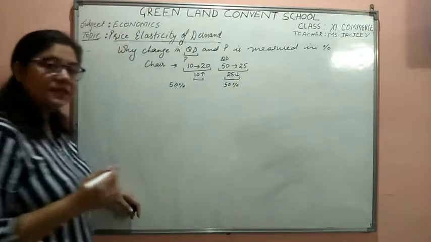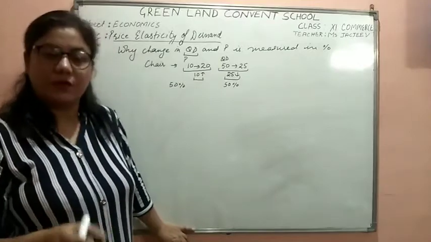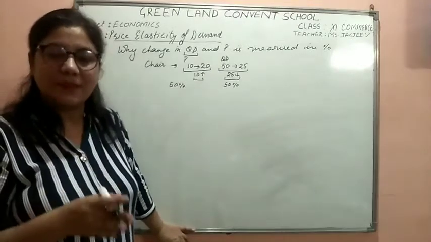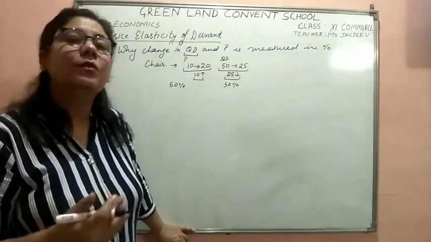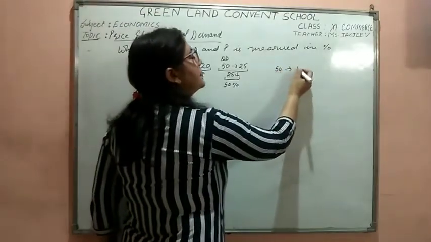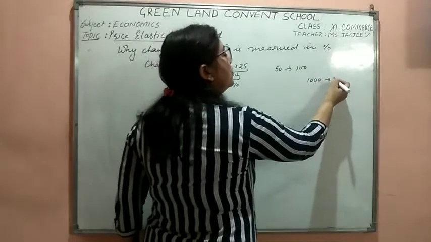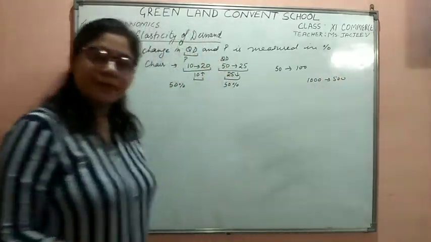With the increase in price by 50%, the demand decreases by 50%, and that is the unitary elastic demand. Then we know that if the price goes from 50 to 100, and we have a demand of 1000 goods, it would reduce to 500.